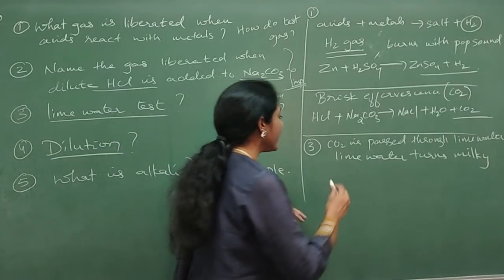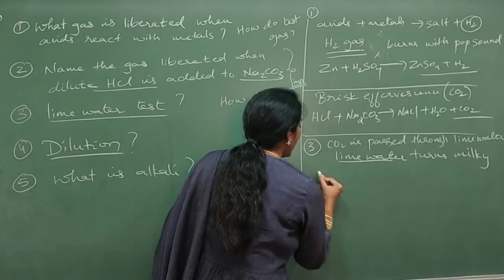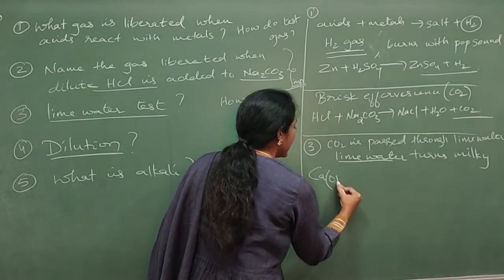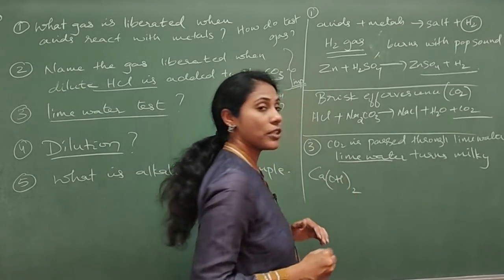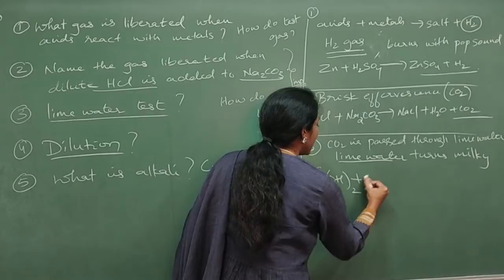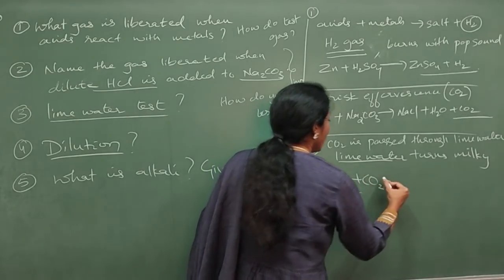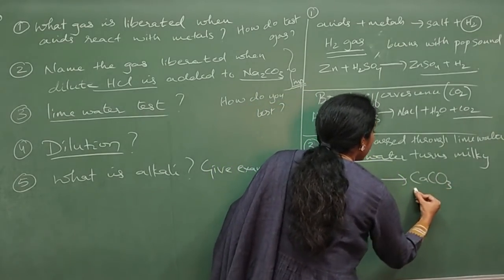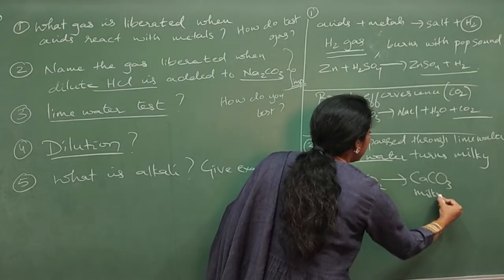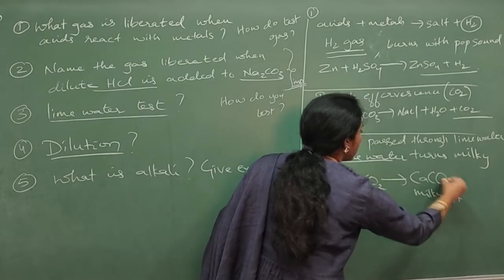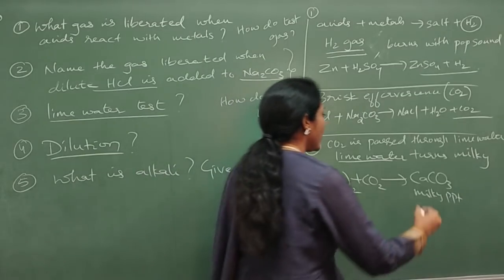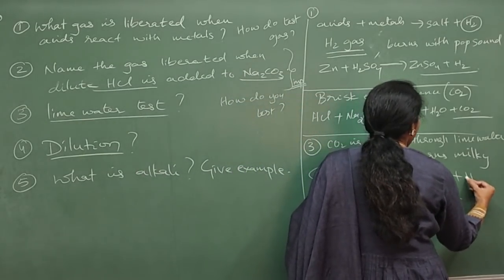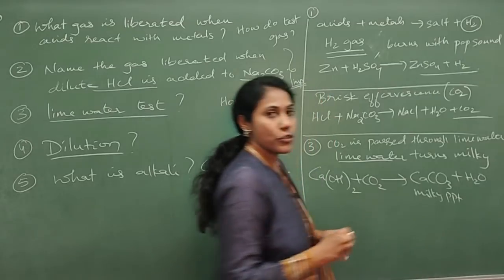How do you write the equation here? What do you mean by lime water? It is nothing but calcium hydroxide solution. And when you pass carbon dioxide to it, what will happen? You will get a white milky precipitate, calcium carbonate, formed. Along with the calcium carbonate, you will have water also.